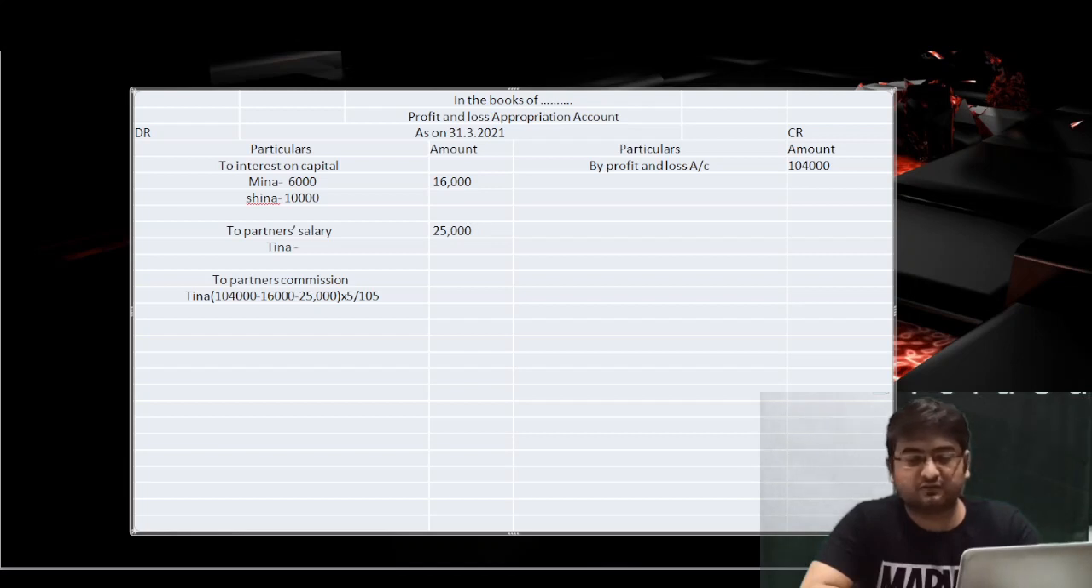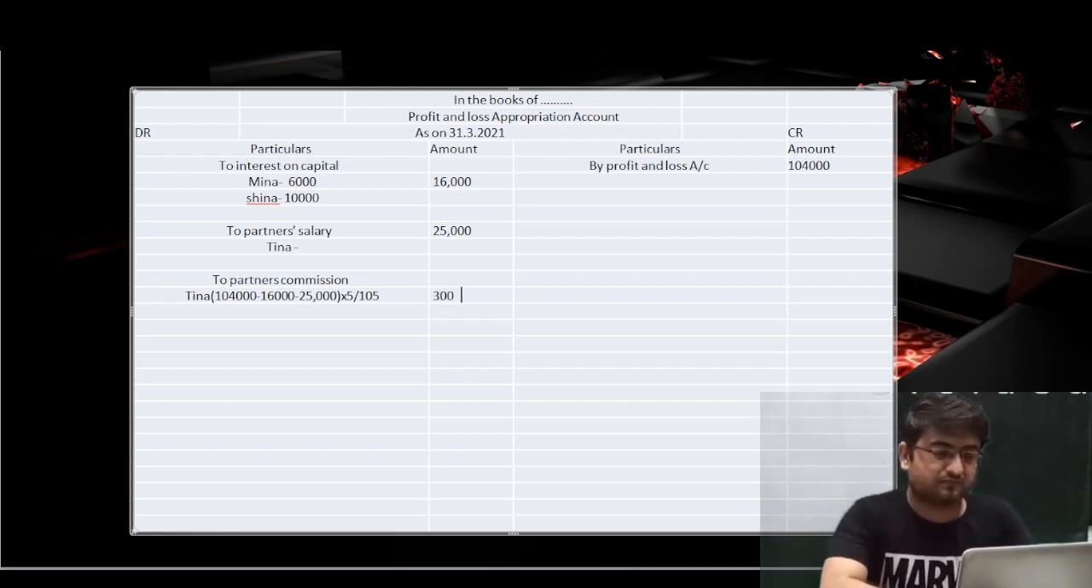Jasprit Badwal says 3,500. How has the difference come between two answers? Let me use the calculator. I have 1,04,000 minus 16,000 minus 25,000. The amount I have got is 63,000 rupees. After subtracting the interest on capital and the salary from the profit, we multiply by 5 divided by 105. So the amount I'm getting is 3,000. You are wrong, this will be 3,000 only. So we have got the commission amount as well.